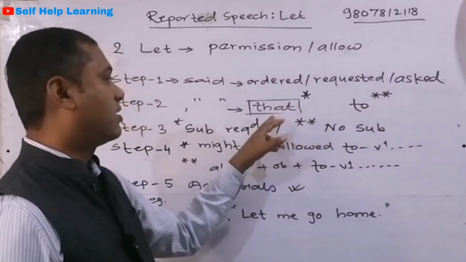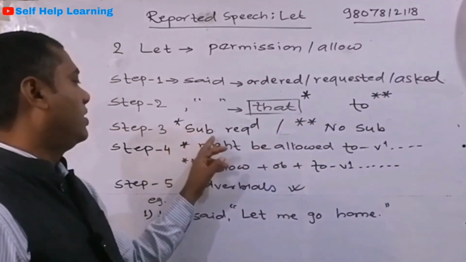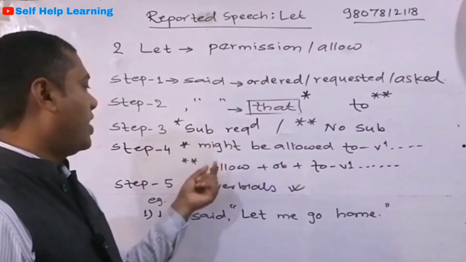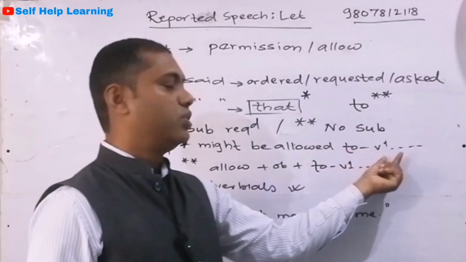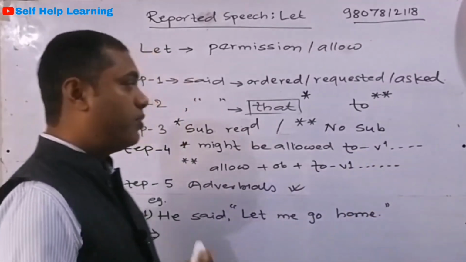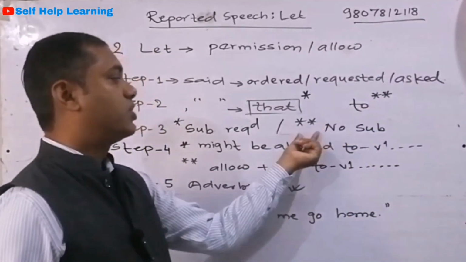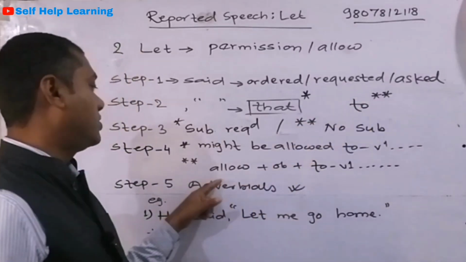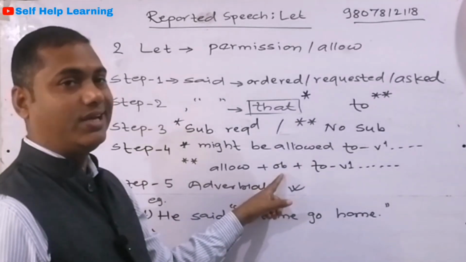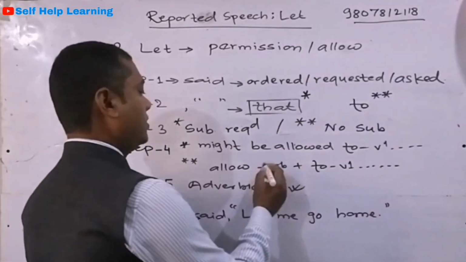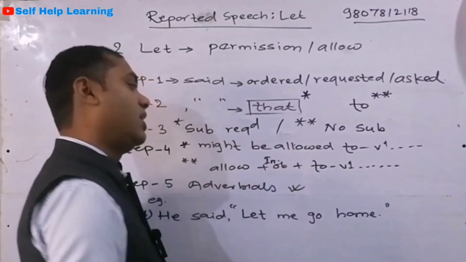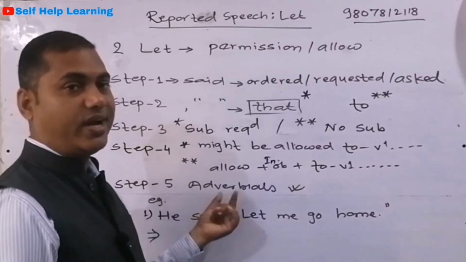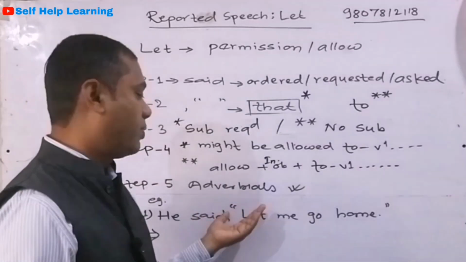So let us talk about the that conjunction. If we use that, then we need a subject. If we use the that conjunction, we need a subject, and we have to use this structure, might be allowed to do something. Okay, and if we are going to use the to conjunction, then a subject is not necessary. Okay, so with the to conjunction, we directly use allow and an object, that may be an indirect object. Let us say indirect object. This is the indirect object, and then a to infinitive. And then finally step 5 is adverbial. So the adverbial is as usual, we don't have to think about it so much.